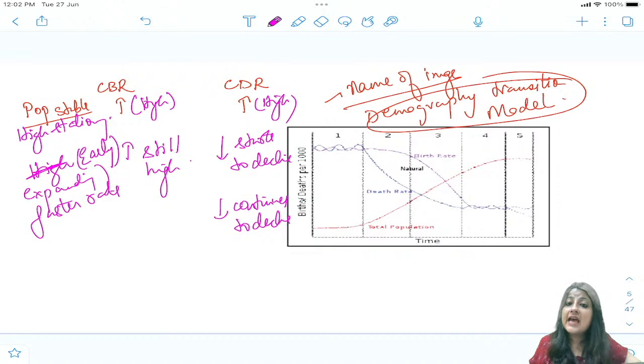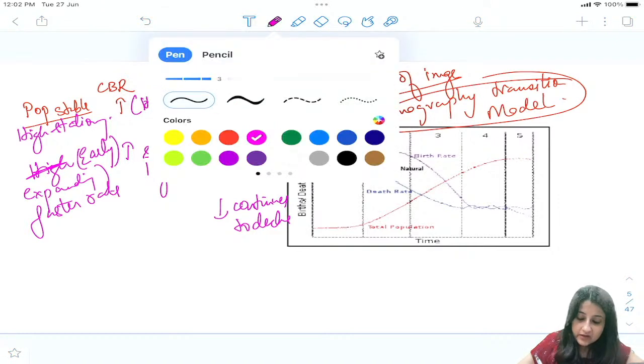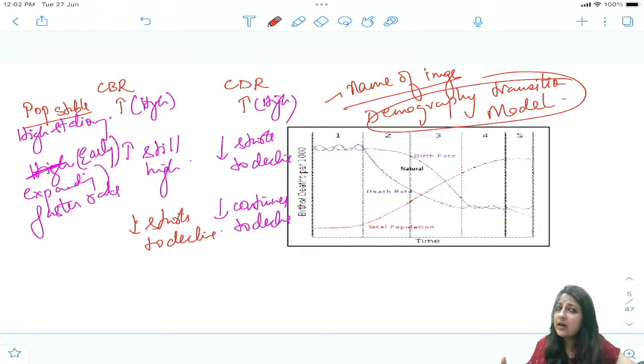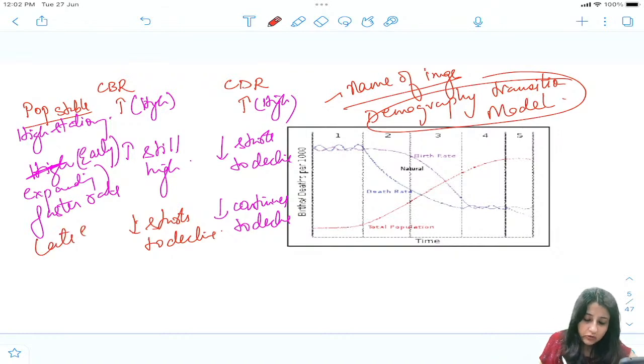Now the government is worried about family planning. So for the first time ever, the CBR starts to decline. So now the population is still expanding but at a slower rate. So what do we call this? Late expanding. Population is expanding but at a slower rate.